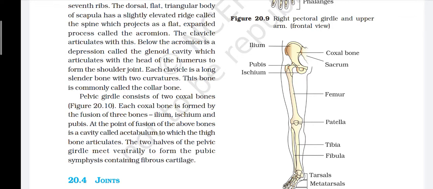Each clavicle is a long slender bone with two curvatures. This bone is commonly called the collarbone. The pelvic girdle consists of two coxal bones. Each coxal bone is formed by the fusion of three bones: ilium, ischium and pubis. At the point of fusion of these bones is a cavity called the acetabulum, to which the thigh bone articulates. The two halves of the pelvic girdle meet ventrally to form the pubic symphysis containing fibrous cartilage.